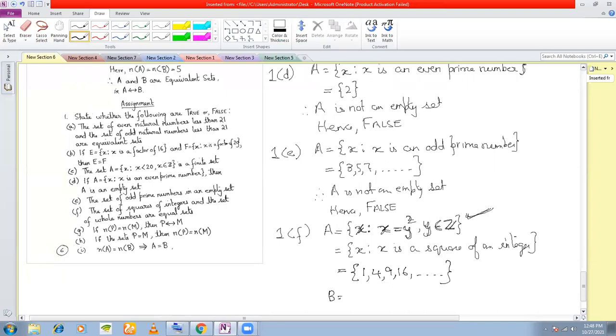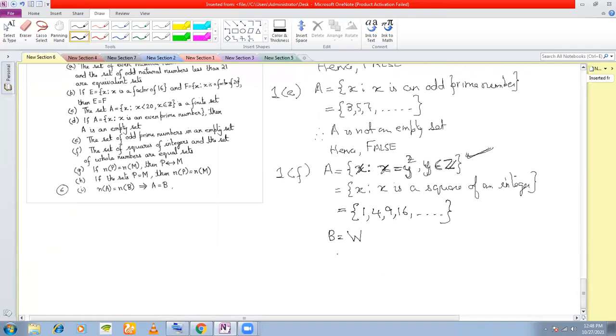And B is the set of whole numbers. Is A equal to B? Are A and B equal? All the elements of A, are they there in B? No. So A is not equal to B. No, sir. Hence false. A and B are not equal.